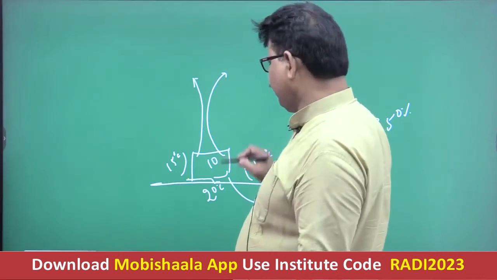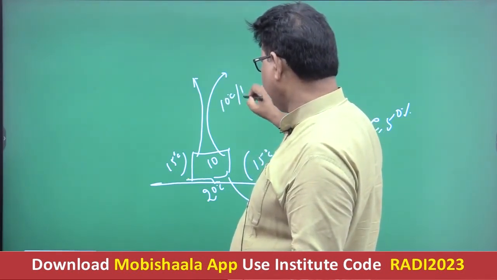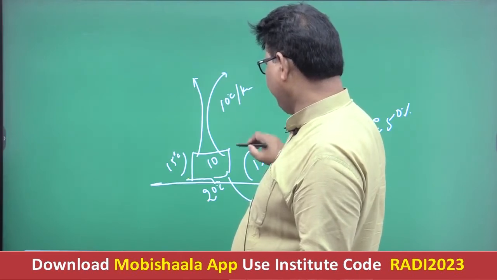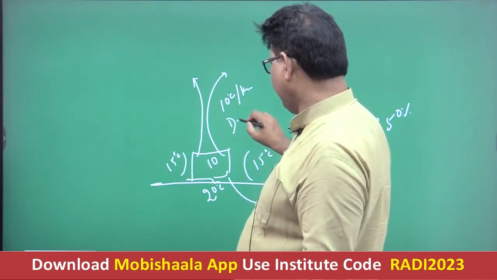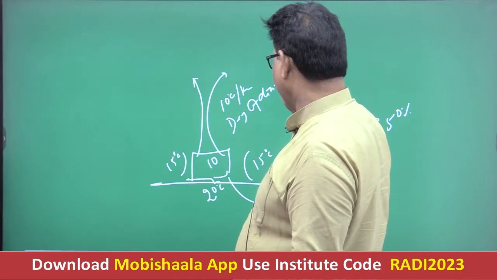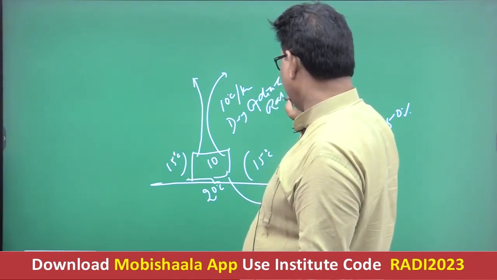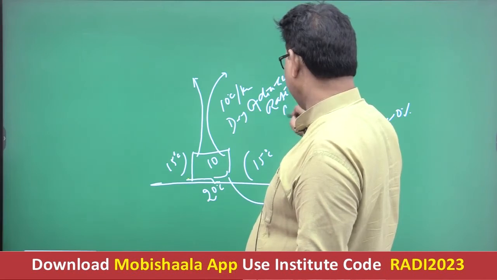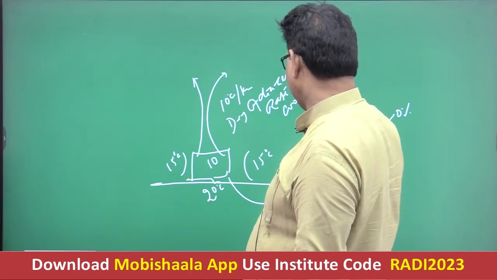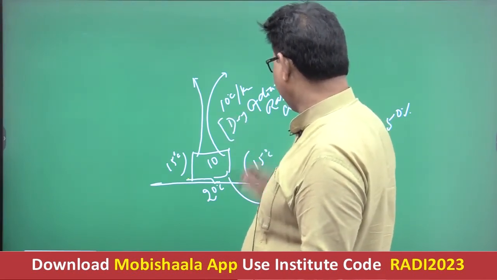The rate of decrease of temperature is 10 degrees Celsius per kilometer, and this is referred to as the dry adiabatic rate of cooling.